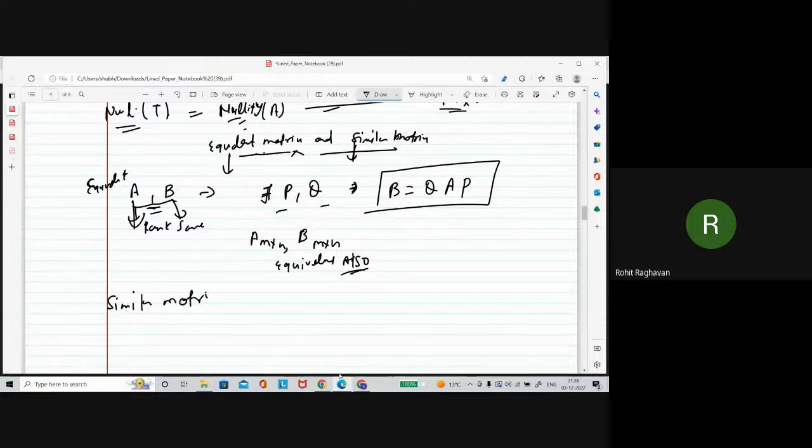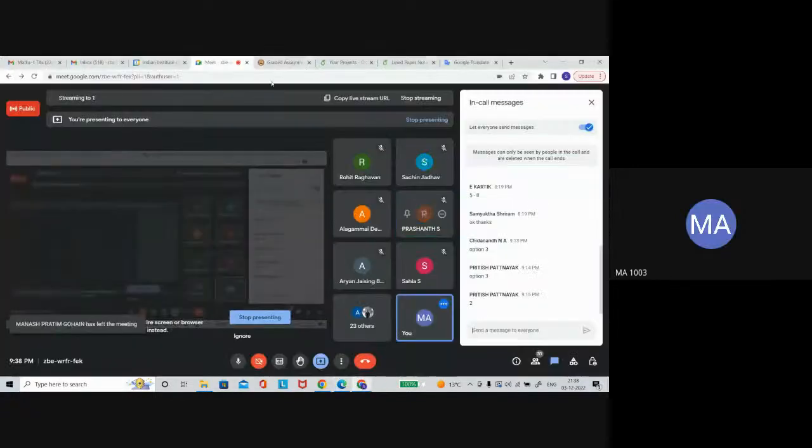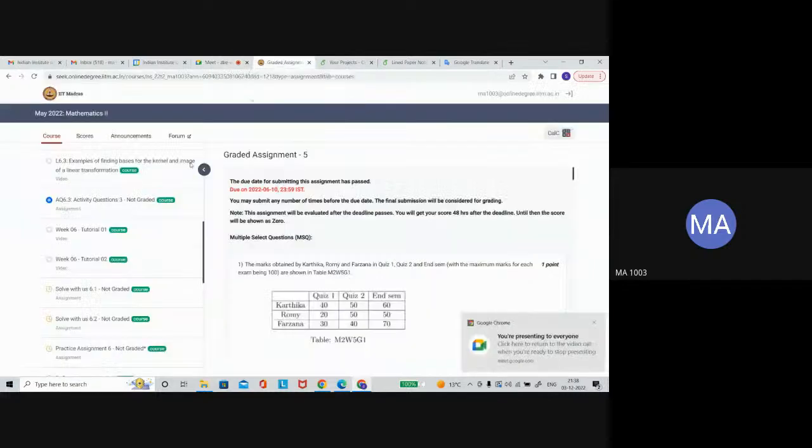Sir, one question. I have seen in many questions that as a subpart of 3 or 4 questions, they first ask whether the matrices are equivalent, and then they ask to find the Q and then P. So how to go about it? Means how to find Q and P, just a general idea. Yeah, in the video itself you can see the general idea I'm just telling you.